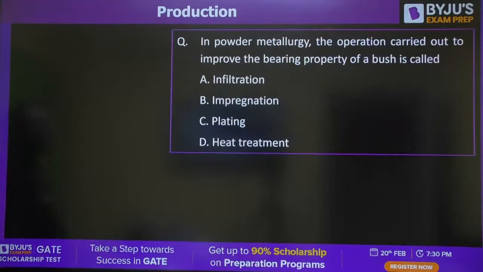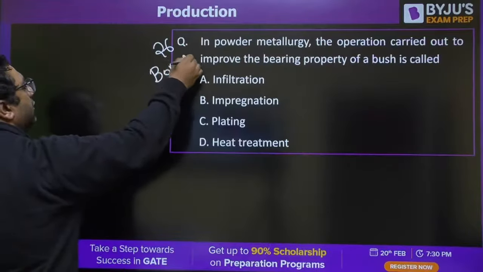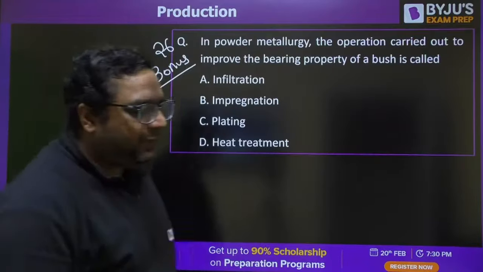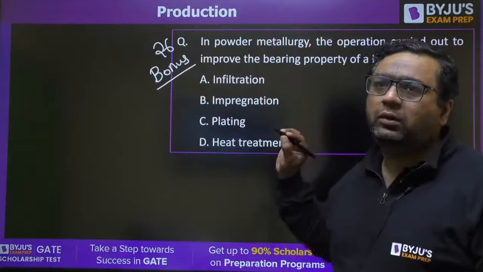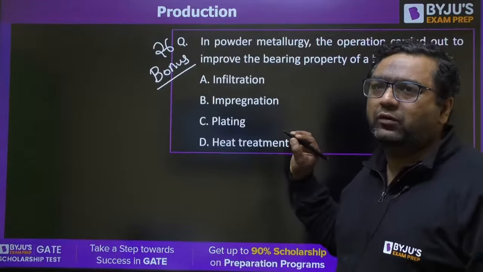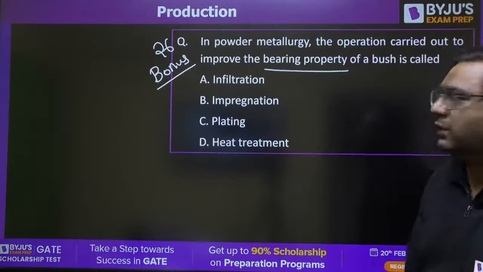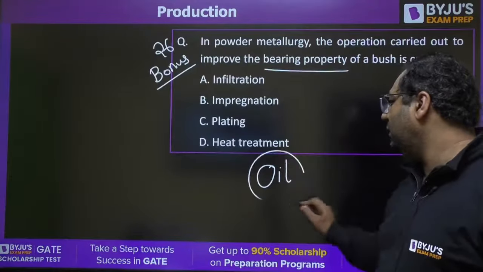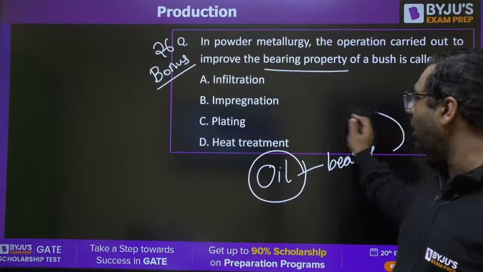Moving to the last part, powder metallurgy, question number 26, bonus question. If you want to improve the bearing property, very good TPM. To improve the bearing property, you will be going for pouring the oil in the bearing, and that process is oil impregnation.